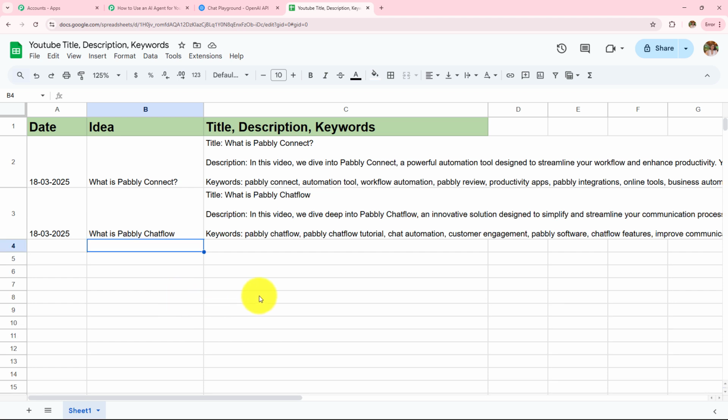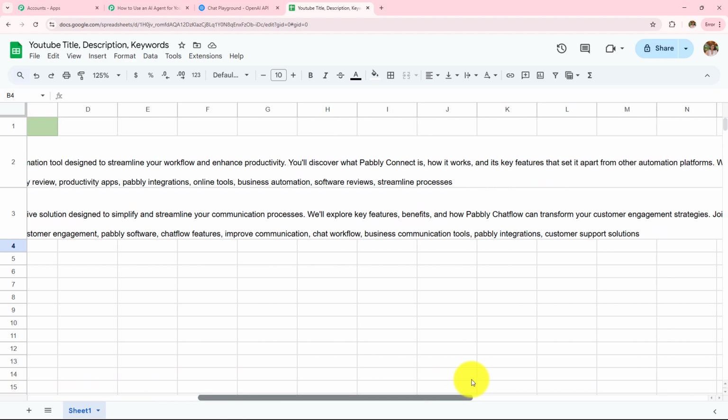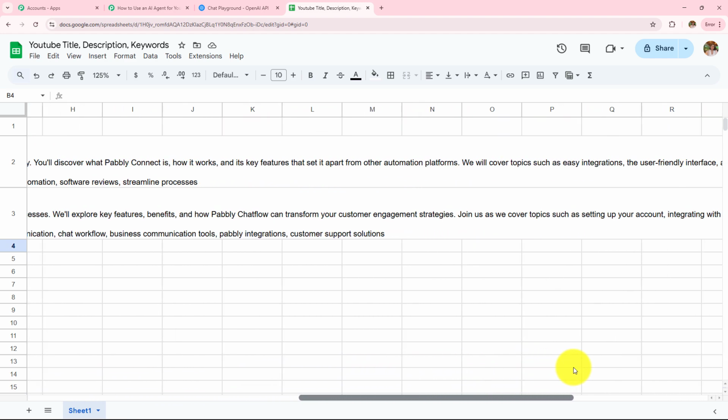And here we can see that we have received the response after waiting for a few seconds. The title is What is Pabbly Chat Flow? In this video, we dive deep into Pabbly Chat Flow, an innovative solution designed to simplify and streamline your communication process. Here we have received the keywords Pabbly Chat Flow tutorial, chat automation, and you can see the rest of the description and the keywords.